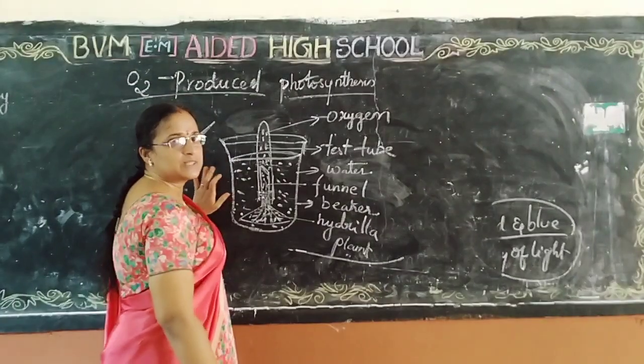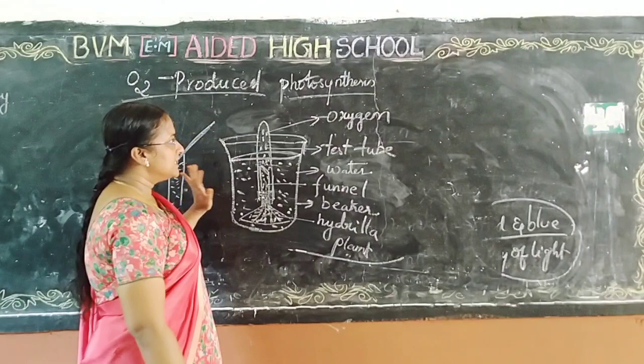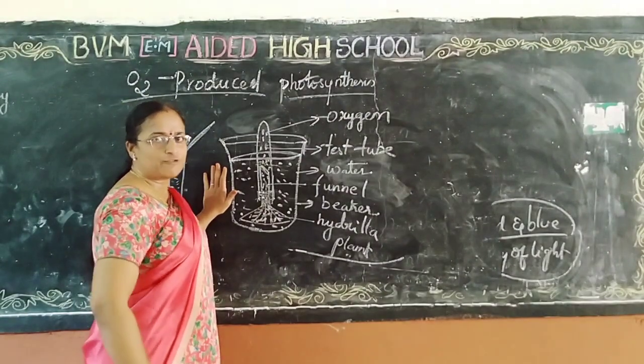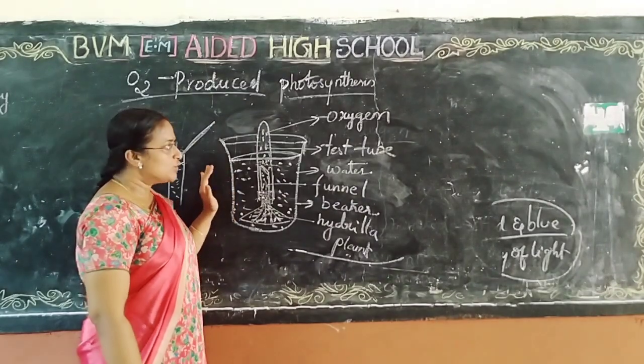This shows the presence of oxygen in the sunlight. Thus we already discussed some of the factors that are essential for photosynthesis.